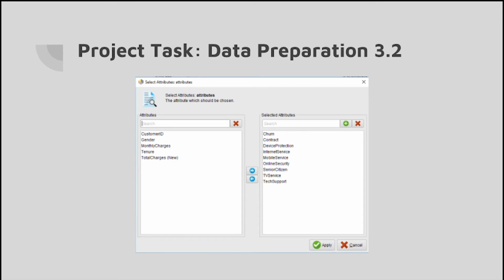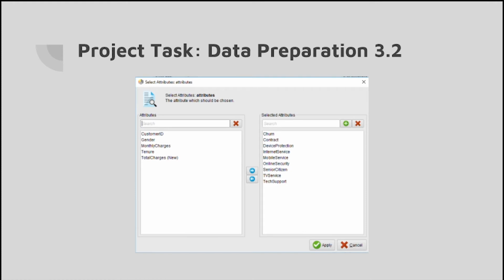Here are the various attributes we selected. Let's start with the ones that we selected. So first we chose churn, which is required to see if a customer churns or not. Contract, basically we need this in order to see if a customer is contracted with a company, whether they will stay in the company or not.